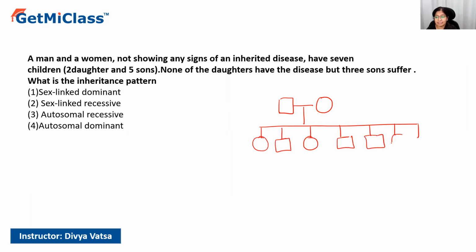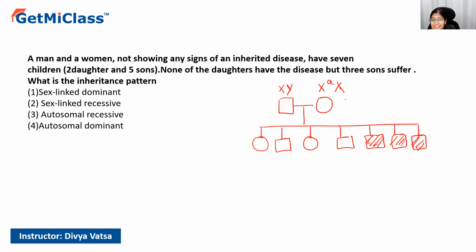After that, they say that among them, 3 of the sons suffer from the disease. So one thing we are very clearly sure of over here: the male is not having any disease, but the female could be the carrier of the disease. It is not looking like it has the disease, but it could be a carrier.